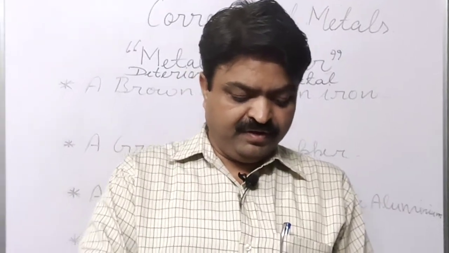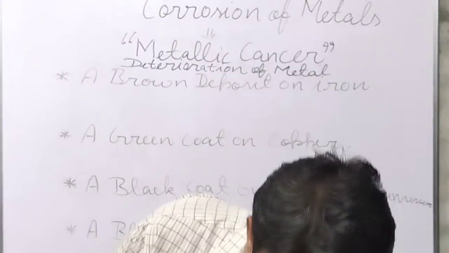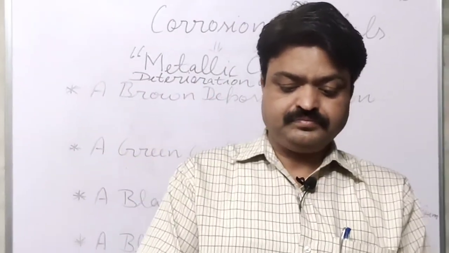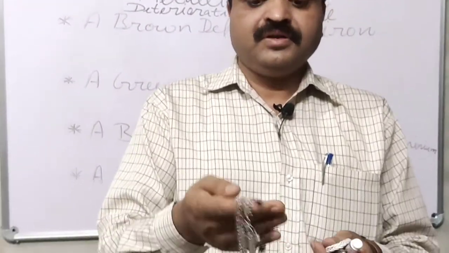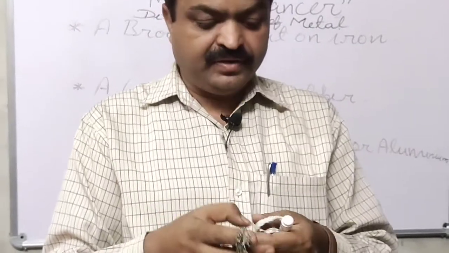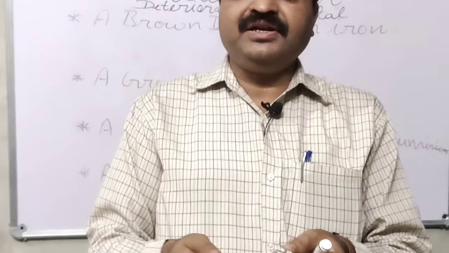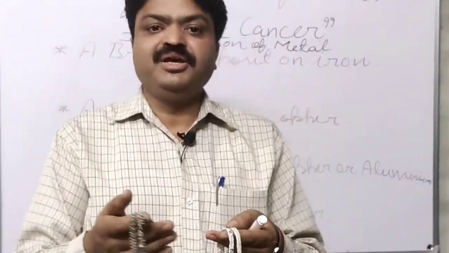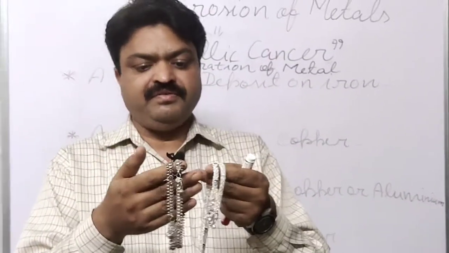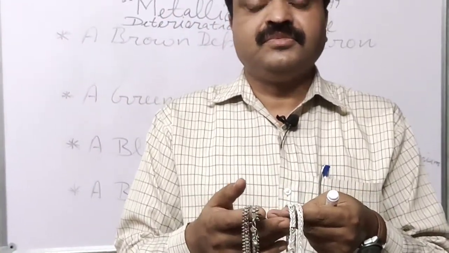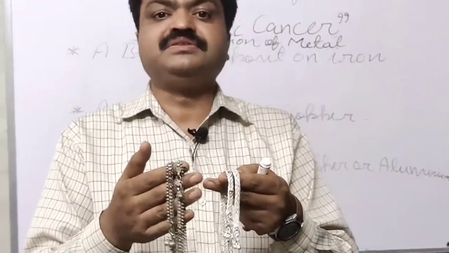If we compare both of them, one has a dull appearance, but the other has a shiny appearance. You will say that both may be different metals. No, they have the same metal.